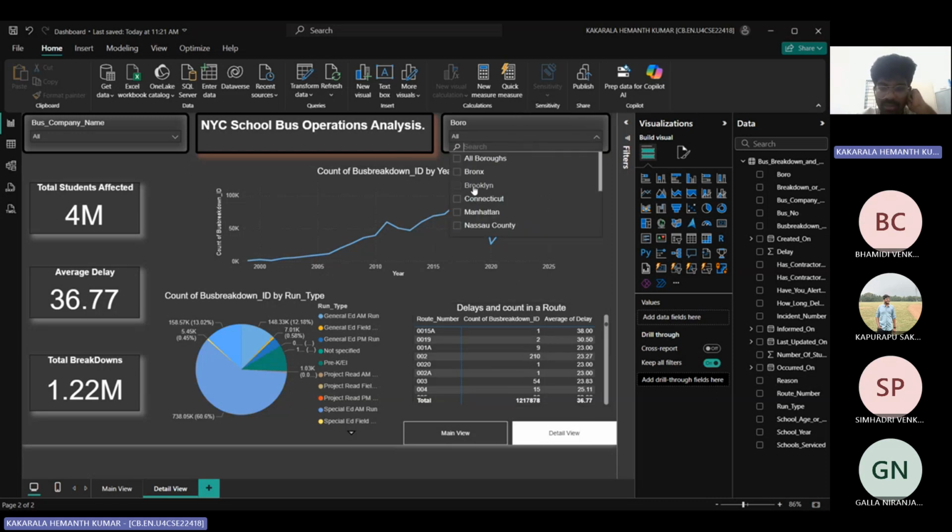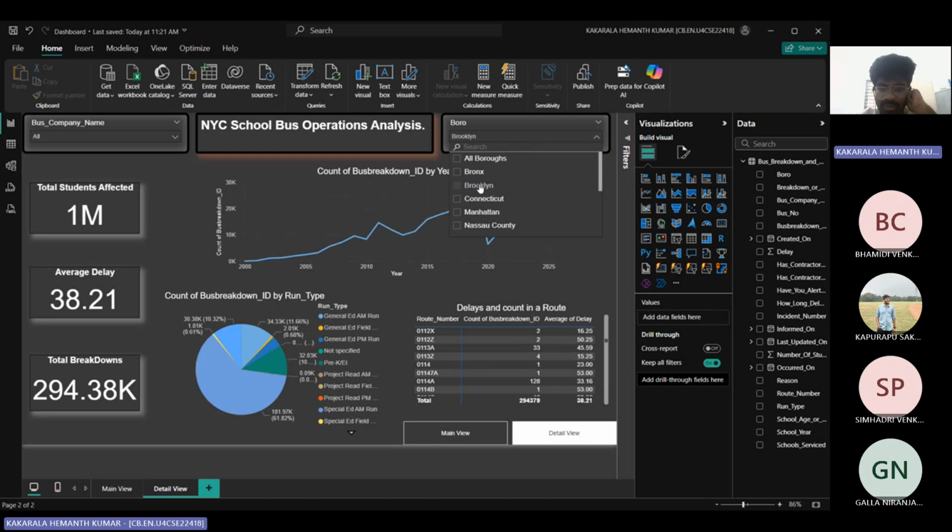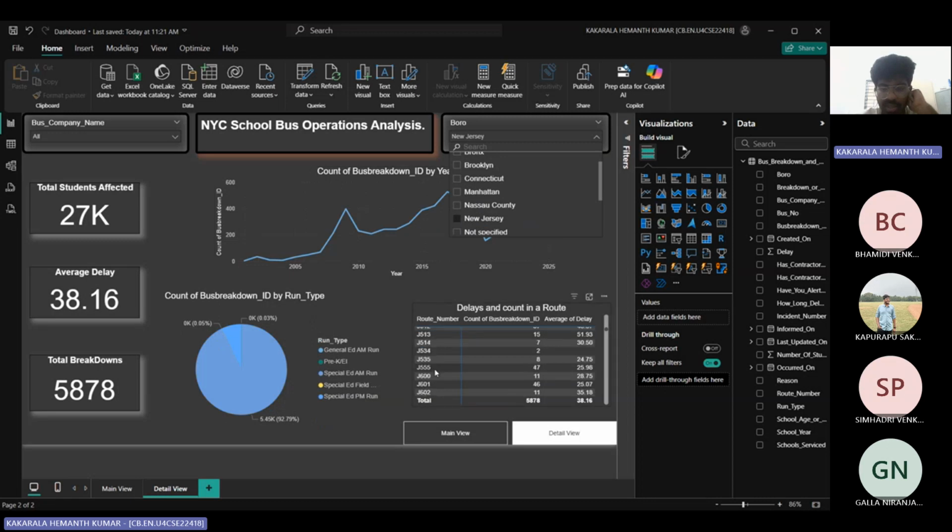Here we can also choose a location. If I choose New Jersey, these are the routes related to New Jersey, and this is the information we saw before: 5,878 breakdowns and 38.16 average delay. The same information that we saw before is displayed here, but it is shown by route numbers. This is how we made our dashboard.